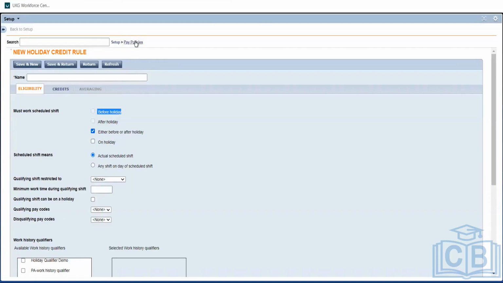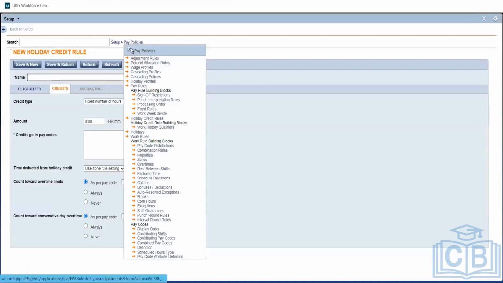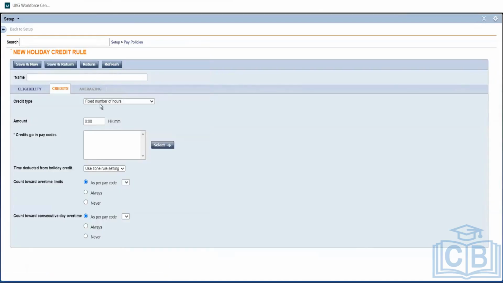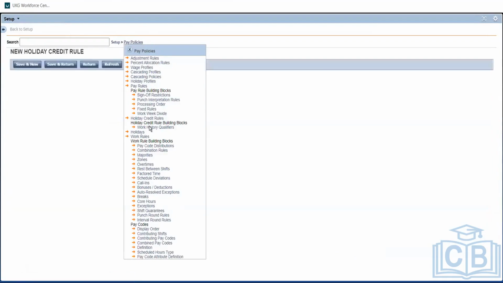Whatever credits we have created, everything is the same. We just need to change the eligibility. Credits will be a number of hours based on his shift, based on the hours of stay. If he's a 10-hour employee, he'll get 10 hours. We can choose the holiday, and whatever we have already created as our credit rule works. The only thing is the eligibility.